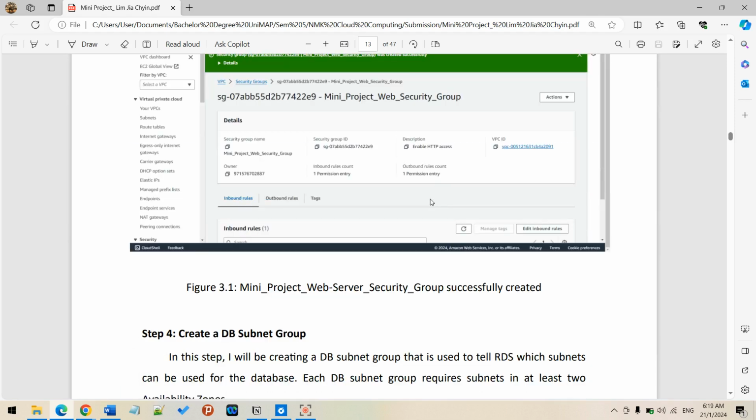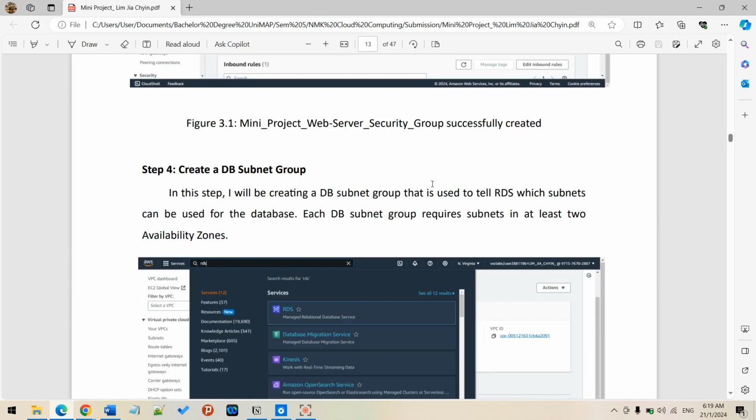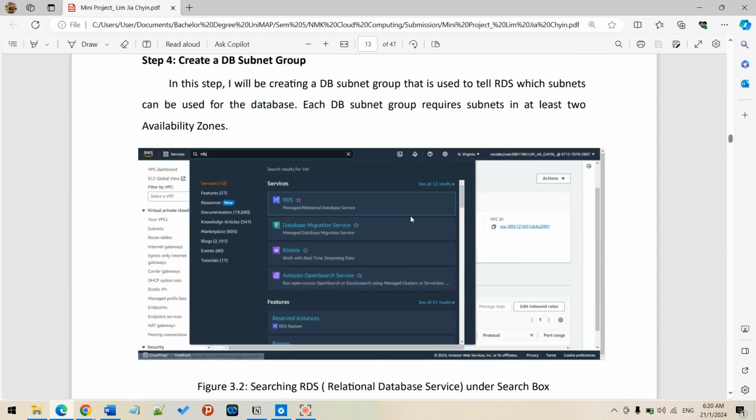For the fourth step, I will be creating a DB subnet group. DB stands for database. I will be using RDS services, like I mentioned just now in the question. In this step, I will be creating a DB subnet group that is used to tell RDS which subnets can be used by the database. This subnet group requires subnets in at least two availability zones.